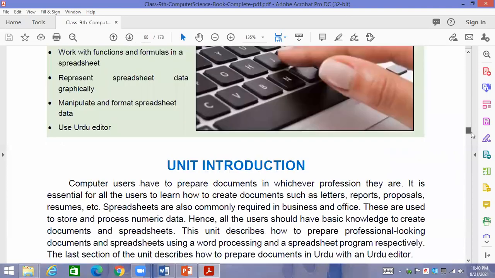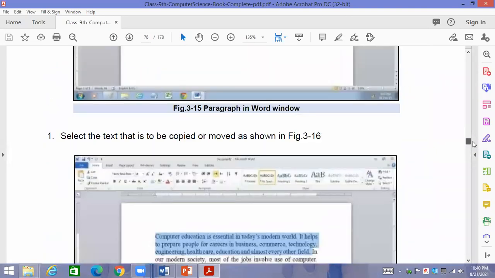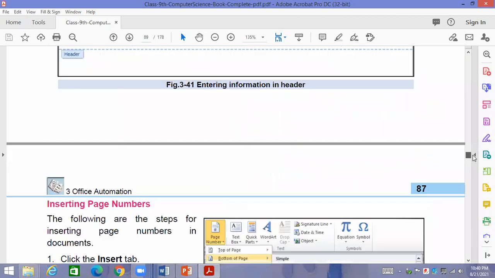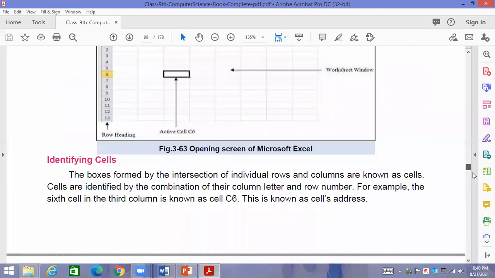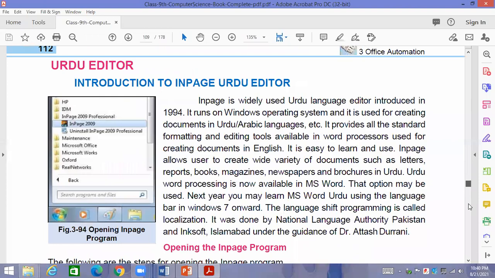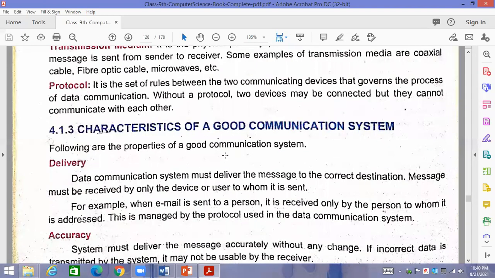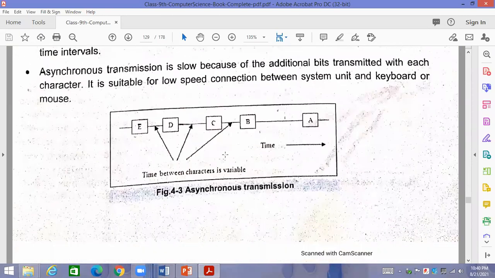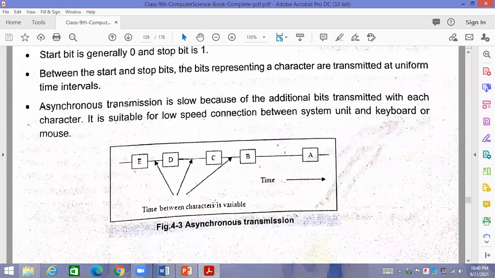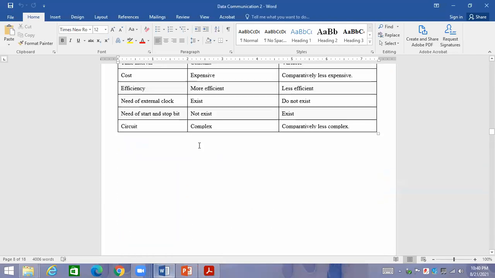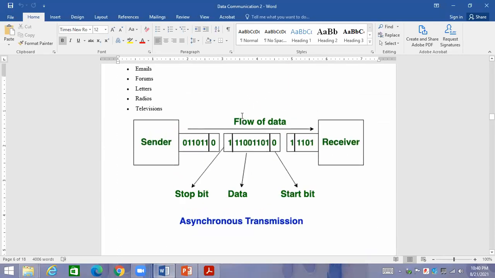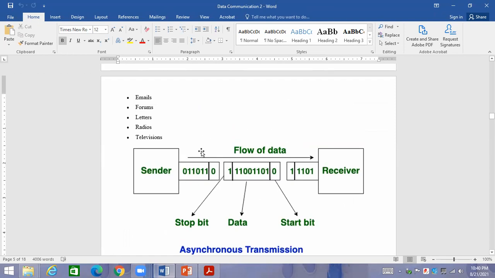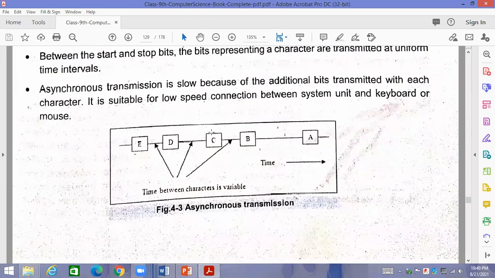Just a minute. All the points are the same, but you know, one topic can be discussed in a vast manner. I have given you more points about it, but if we go to this chapter and we will see this synchronous and asynchronous transmission. What is the difference? The diagram. I have given you a better diagram even. As I have told you that I am going to give you this diagram. This diagram is explaining in a proper way, basically, where is the start bit, where is the stop bit. But if we see over here, the diagram is not that much good. So that's why I gave you the better concept. Otherwise, it is quite easy.